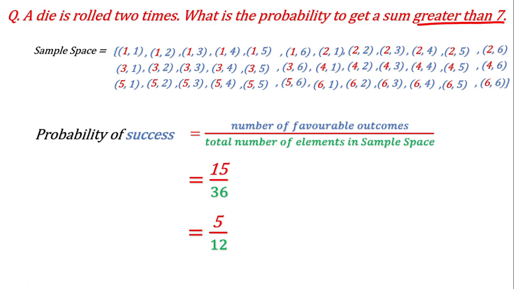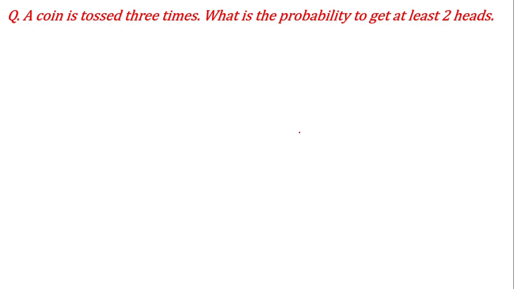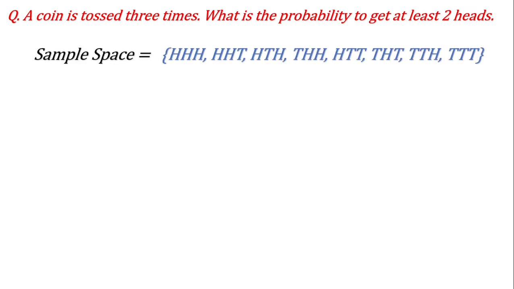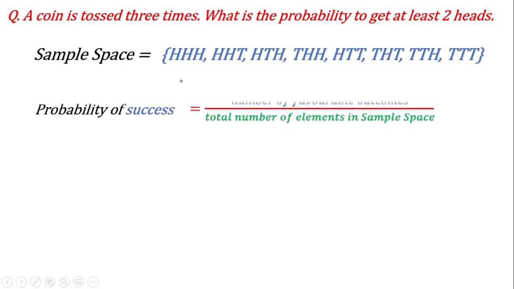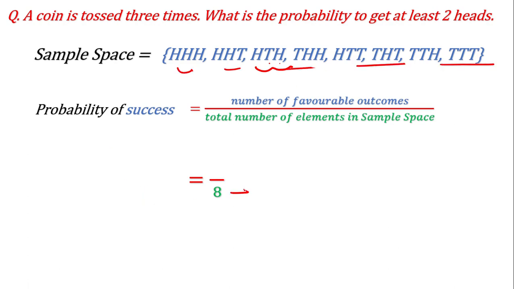Now another example: a coin is tossed 3 times. What is the probability to get at least 2 heads? Now the sample space, which I explained for this. Triple H means all 3 times you get head, then 2 times head and 1 time tail, then head, tail, head, like this. Now how many total elements are there in the output? 8 elements. So 8 goes in the denominator.